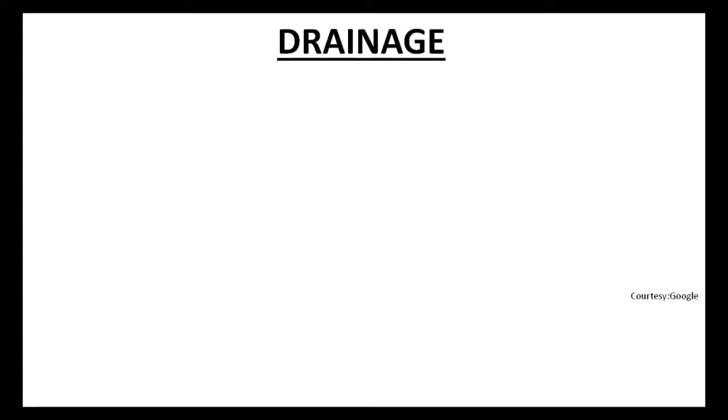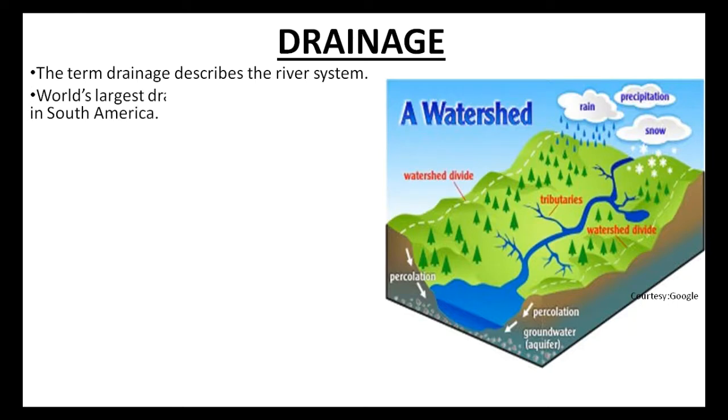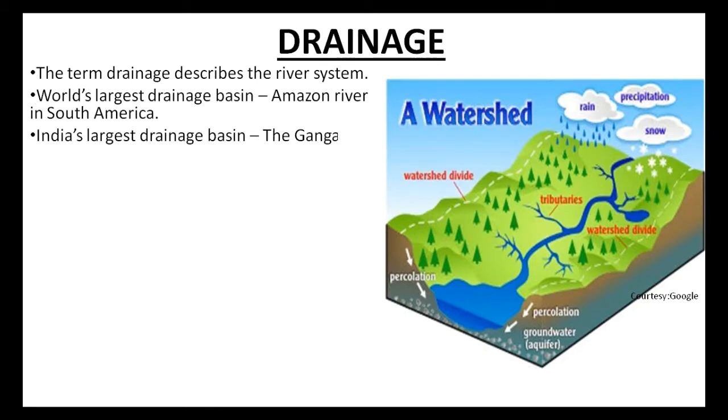Hello friends, today we are going to talk about the topic drainage. The term drainage describes the river system. The world's largest drainage basin is of river Amazon in South America, and in India the largest drainage basin is of the river Ganga.